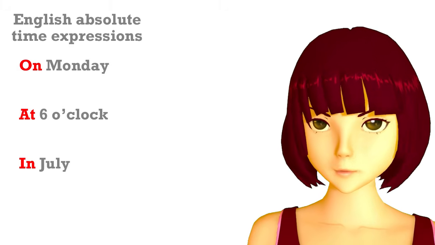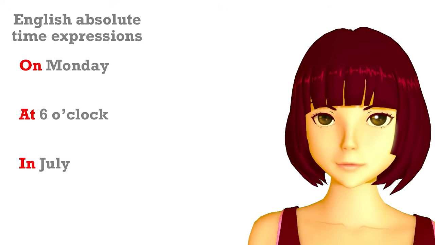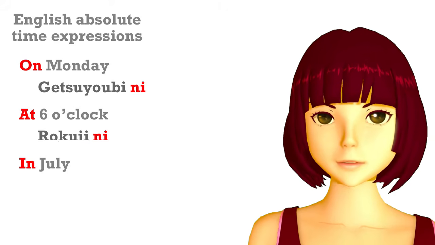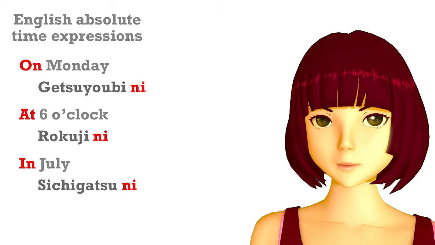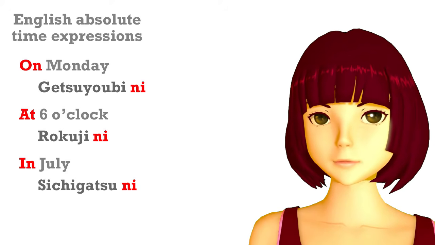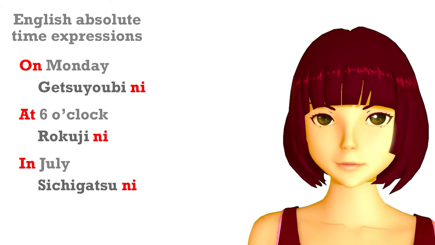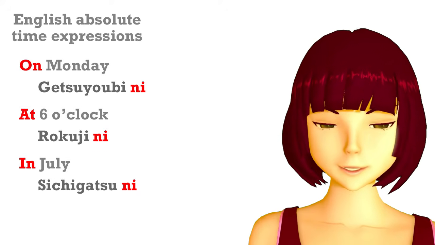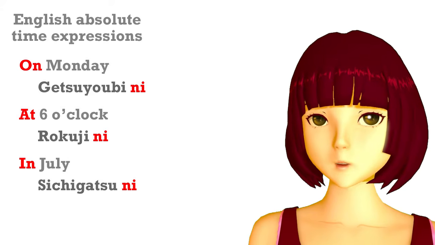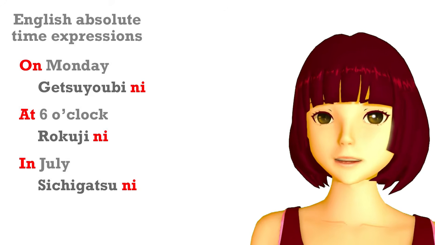Now, Japanese works in exactly the same way, except that we don't have to remember when we're using on, when we're using at, and when we're using in. In Japanese, we use ni every time. But in English, when we need one of those little words, on, in, or at, then we need ni in Japanese. And when we don't, then we don't need ni in Japanese. English and Japanese are identical in that respect. So rather than sitting down to work out is this relative or is this absolute, just think whether you need an on, in, or at in English, and if you do, you need ni in Japanese. And if you don't, you don't need ni in Japanese. It's really as simple as that.